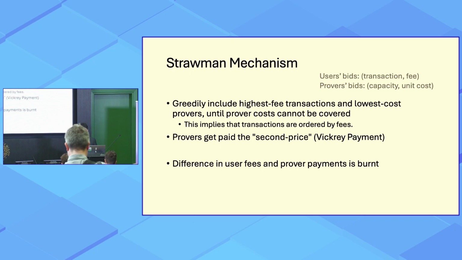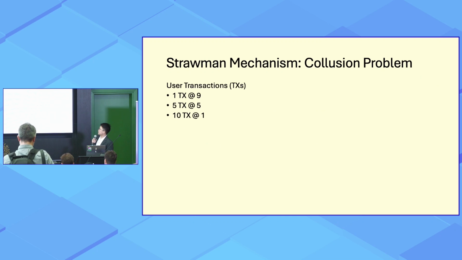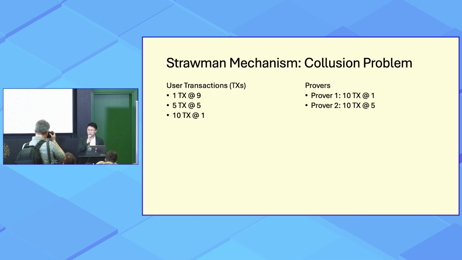So let me give you an example. Let's see, there are three types of different transactions in the prover market. There's one transaction at a valuation of 9, 5 transactions at valuation of 5, and 10 transactions at valuation of 1. And we also have two types of provers. The first prover is willing to prove 10 transactions at cost 1, while the second prover is willing to prove 10 transactions at a cost of 5.